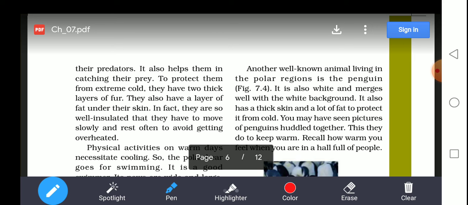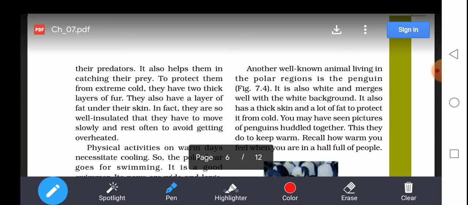They will move from place to place in order to avoid getting overheated. The thick fur also holds air in between the hairs, so it acts as an insulator.